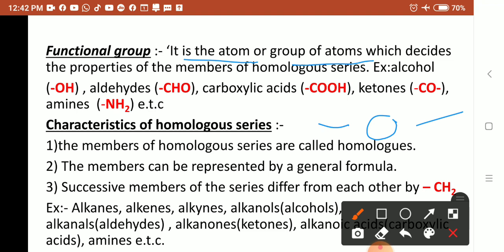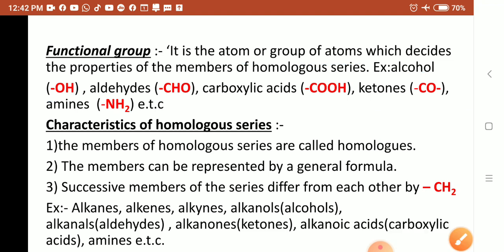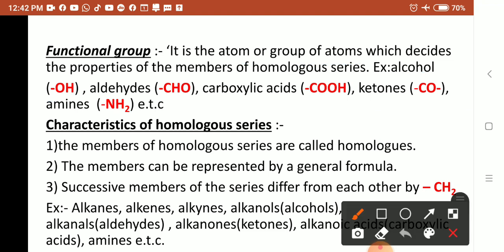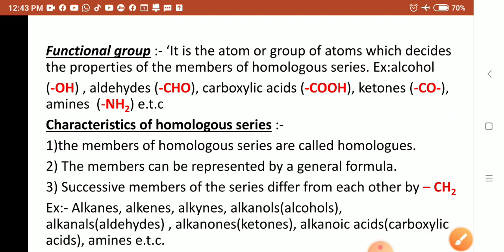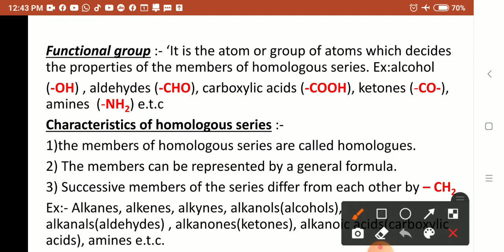You should write the definition for 2 marks if it is asked, and you should give any one example, aldehyde CHO, alcohols OH, like that. Next, characteristics of the homologous series. This will be asked for 2 marks. First, the members of the homologous series are called homologues. For example, the alkane series contains methane, ethane, propane. Each member is called a homologue.